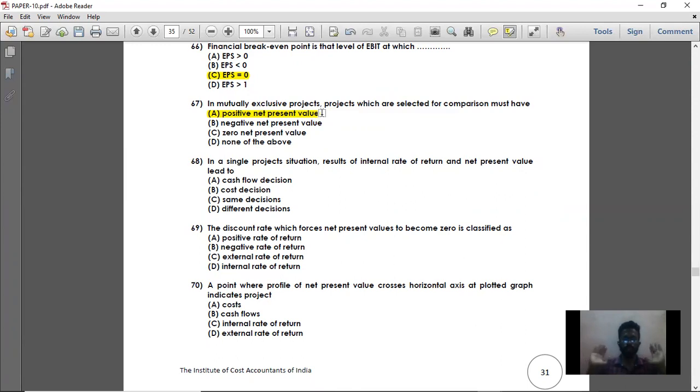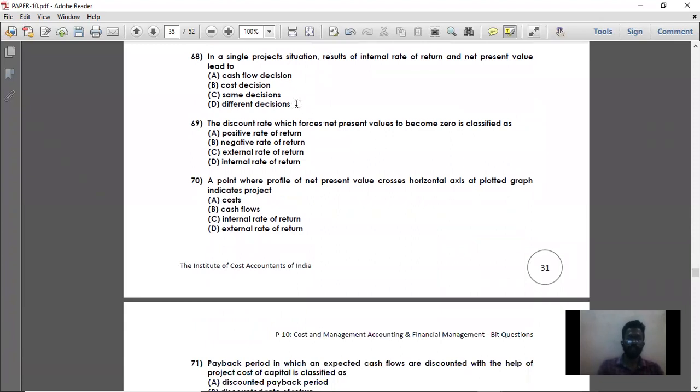So in mutually exclusive projects, two projects can be compared only when both the projects have positive net present value. Then in a single project situation, that is, if you are analyzing only one project, they have given project A and they are asking you whether it should be accepted or not, then in a single project situation, the results of internal rate of return and net present value will lead to the same decision. So your net present value and internal rate of return both will be same. That is question number 68.